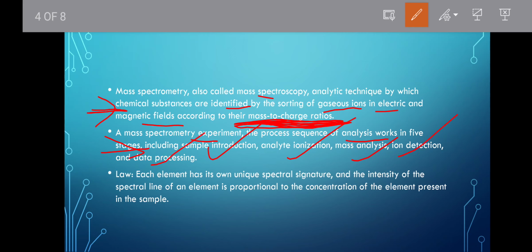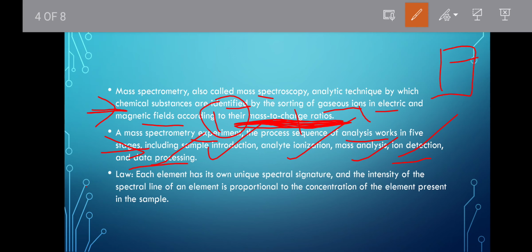First the sample, whatever we find at the crime scene, is introduced into the machine. Then analyte ionization is done, and then mass analysis, where we find the mass and charge ratio, right? Then ion detection is done, which type of ion is present, and data processing will be done on a computer or anywhere.